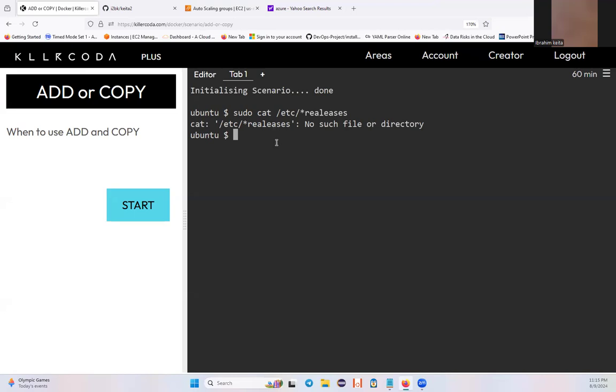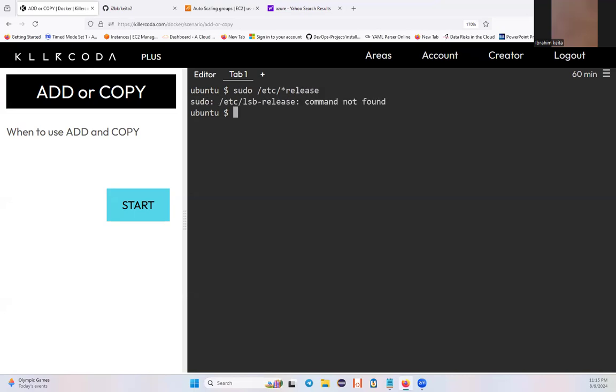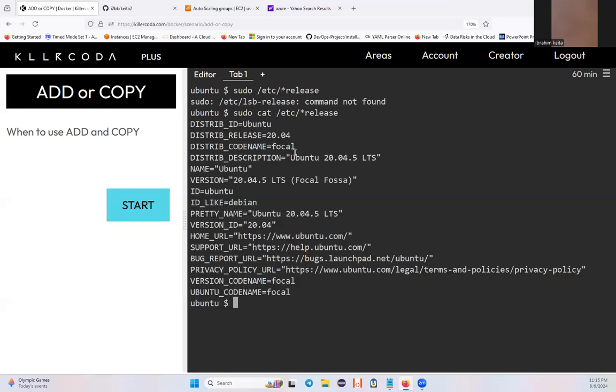Sorry, I misspelled. Sudo. Sorry. I kind of need something to drink. Yeah. So you can see Ubuntu, the distribution ID is Ubuntu. That's why you are seeing Ubuntu here, right?